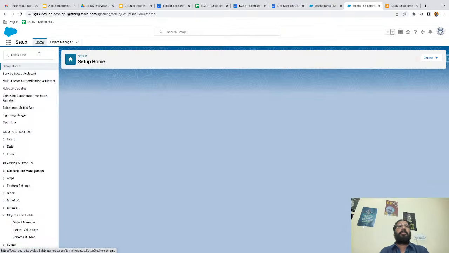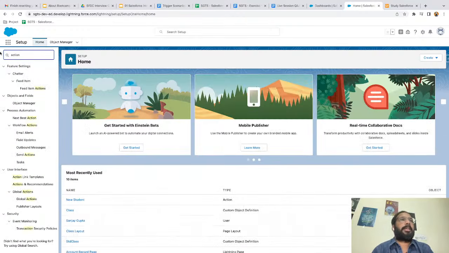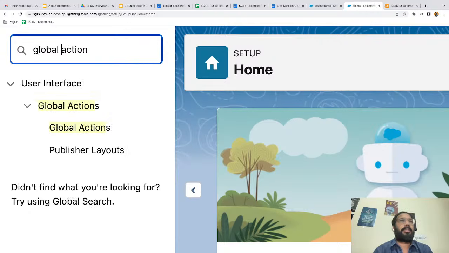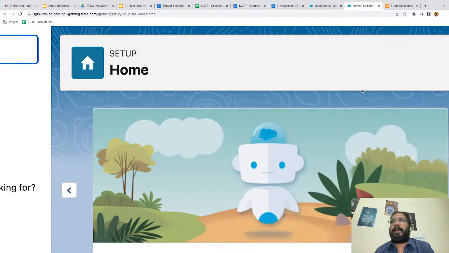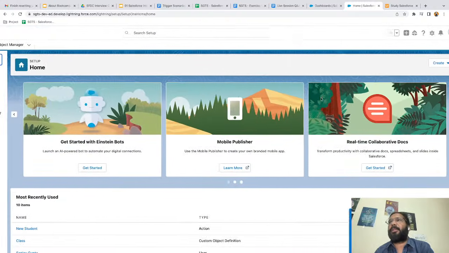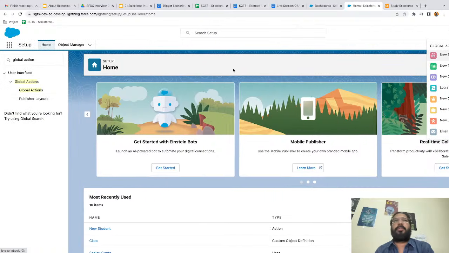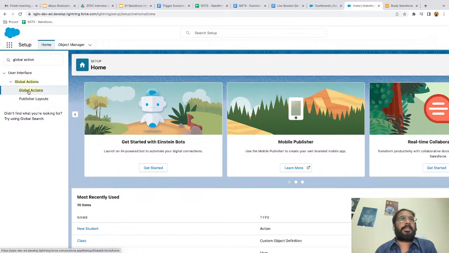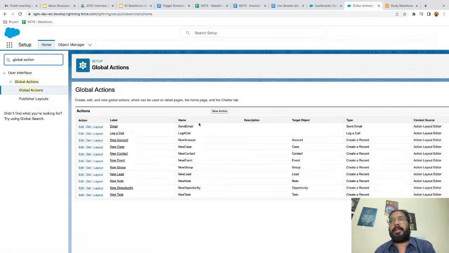If you want to create a global action, under setup, you can just search for actions or maybe global action. Here you will see two options: global actions and publisher layouts. Global action will give you the opportunity to create a global action. Now, if you want to place that action under that plus icon so that you will see that global action, for that you will go to publisher layout, right? So I'm just clicking on global action first so that we can create our action.